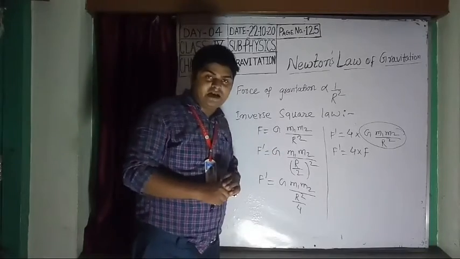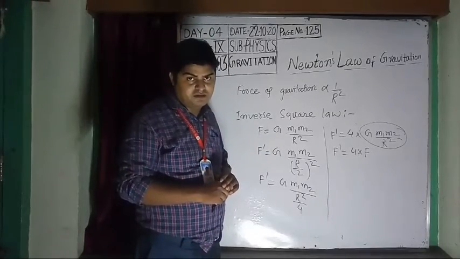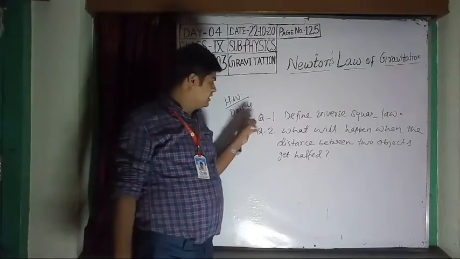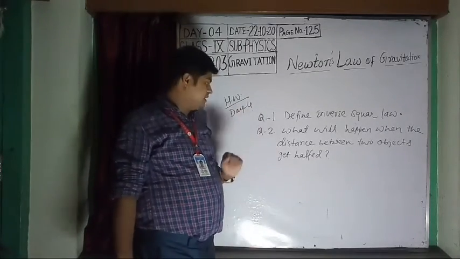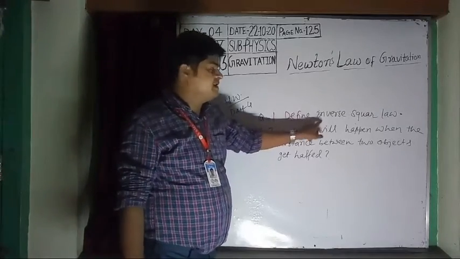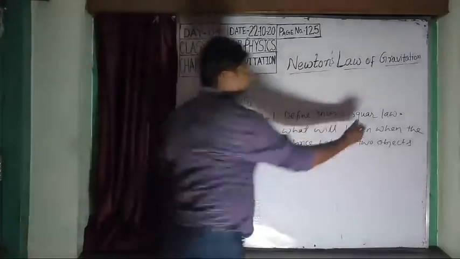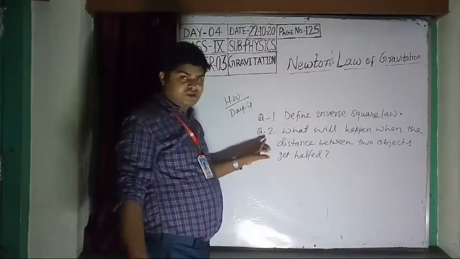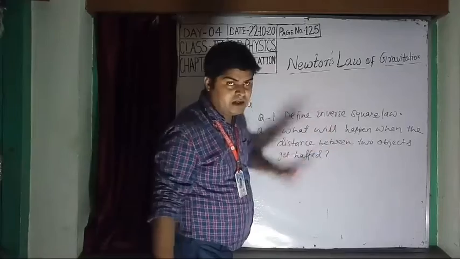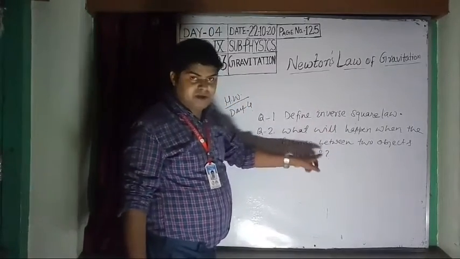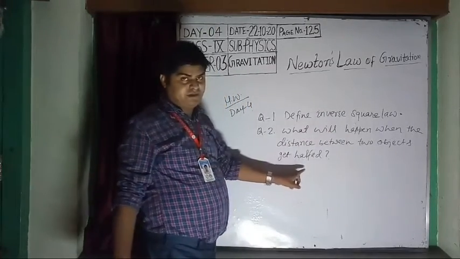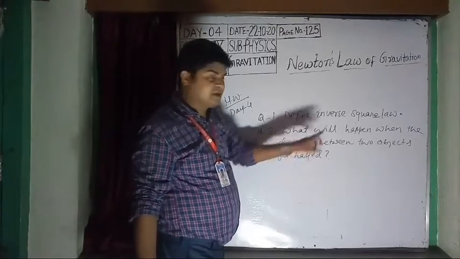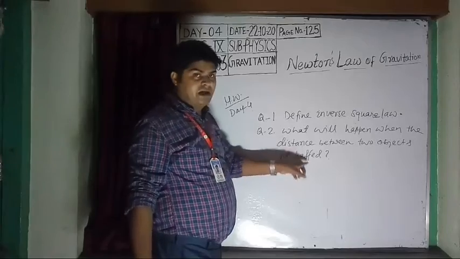Now students, it's time for your homework. Write down your homework for day 4. Today I have given 2 questions. Question 1, define the inverse square law. Question 2, what will happen when the distance between two objects gets halved?